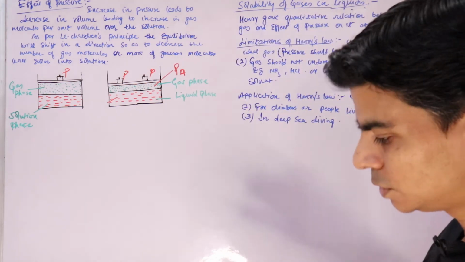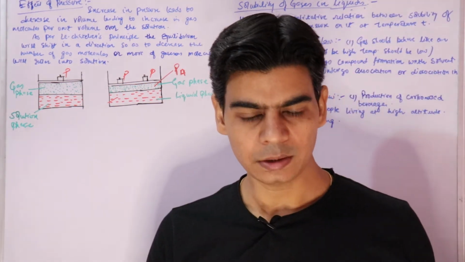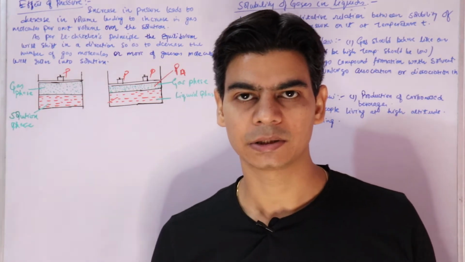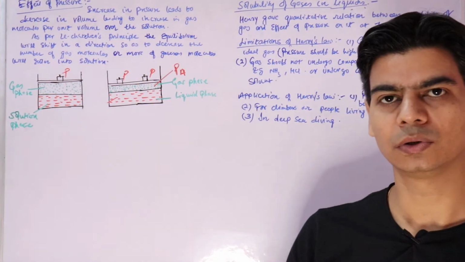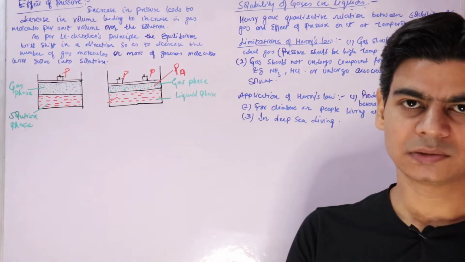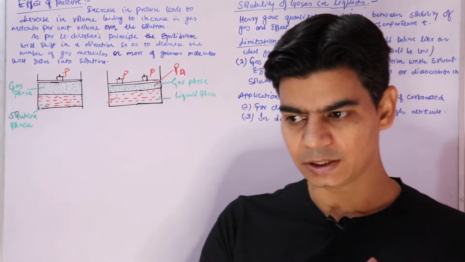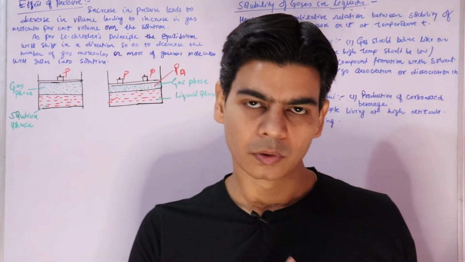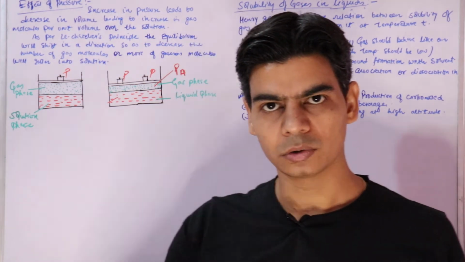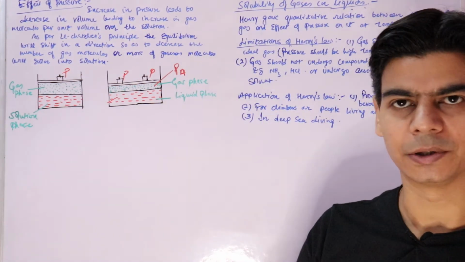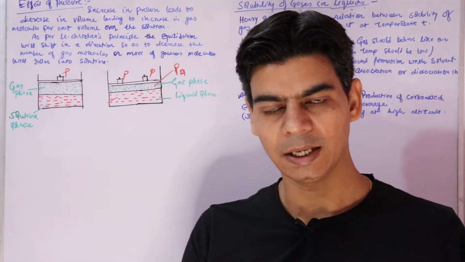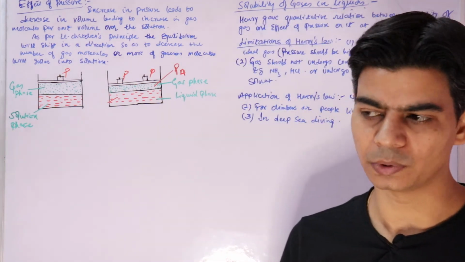So we know one thing: when gas is passed under pressure into a solution, the gas molecules get attracted by the liquid molecules on the surface of the liquid, due to which the gas molecules dissolve in the liquid.